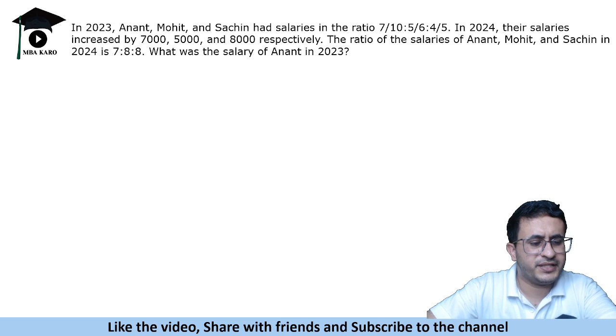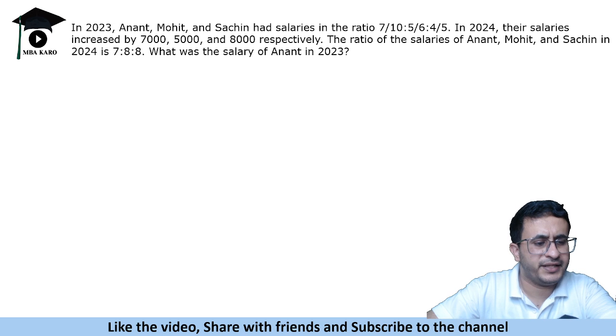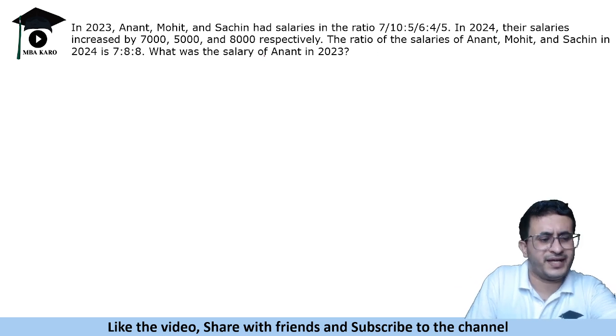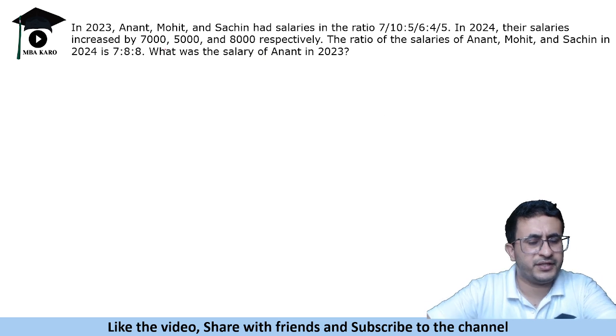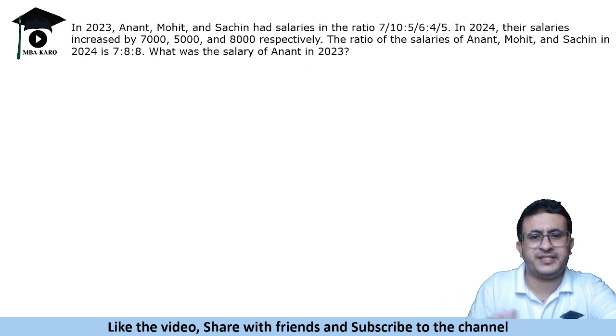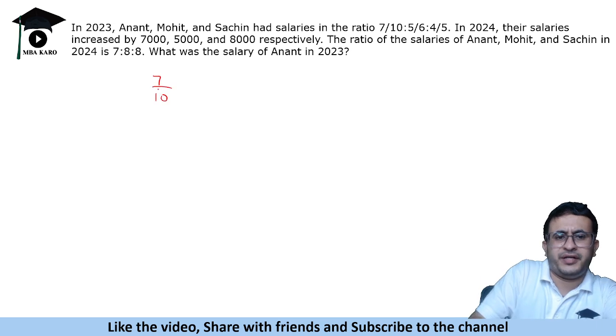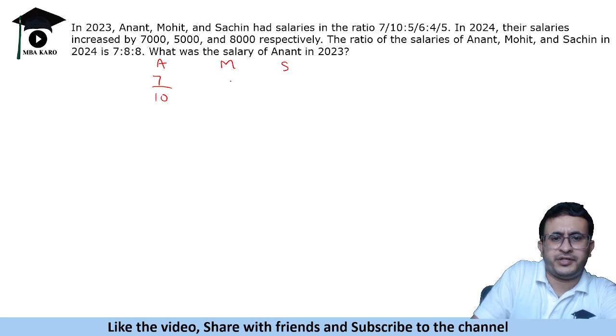This is a simple question. It says that there are three people, Anant, Mohit and Sachin. They had certain ratios of their salaries, and in 2024 their salaries increased by so and so amount, and their salaries are given in 2024 in the ratio. So you need to find the salary of Anant in 2023. So this question is basically about ratios in fractions. So what we will do, 2023 we have Anant, Mohit and Sachin. So this is 7:10, 5:6 and 4:5.